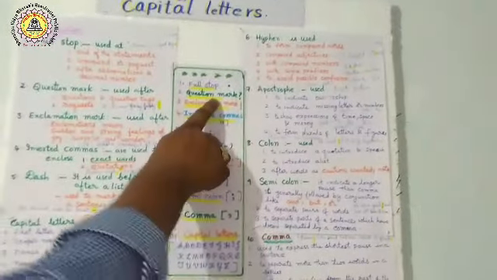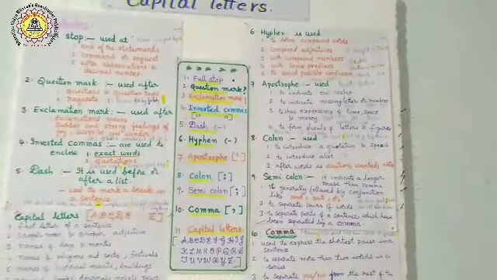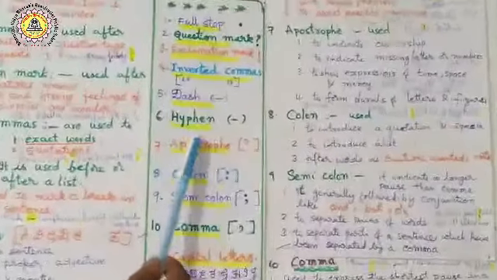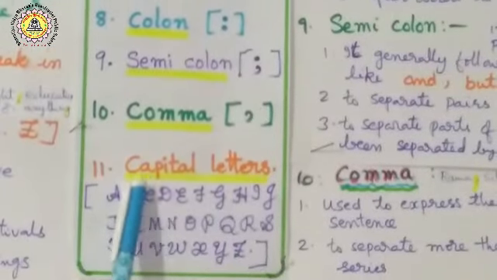First, full stop, question mark, exclamation mark, inverted commas, dash, hyphen, apostrophe, colon, semicolon, comma, and capital letters. Let us see them one by one. The first punctuation mark is the full stop.